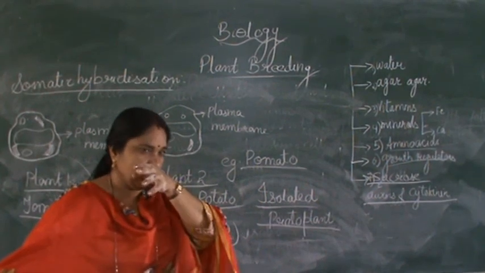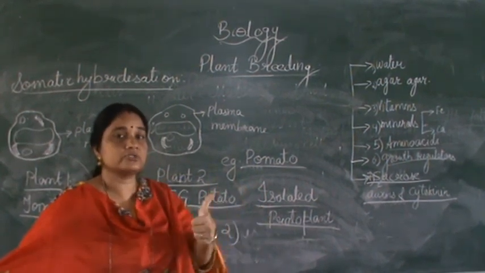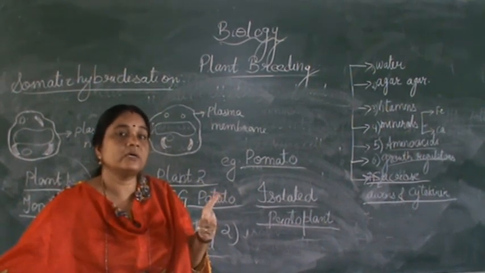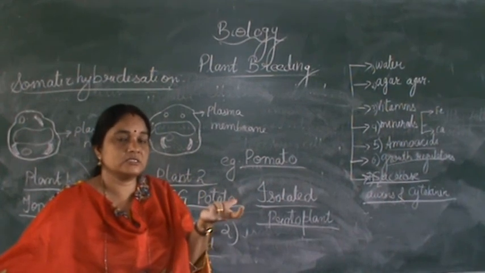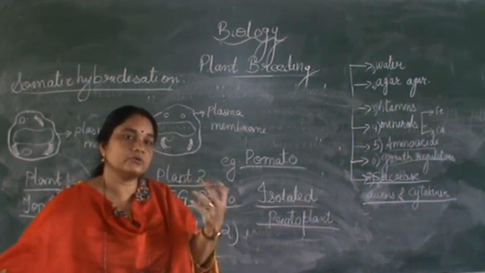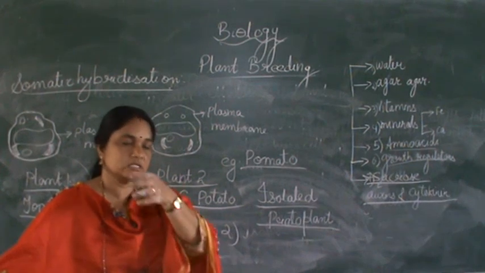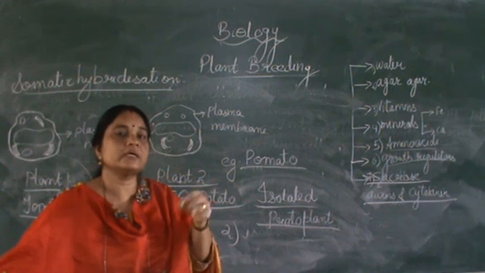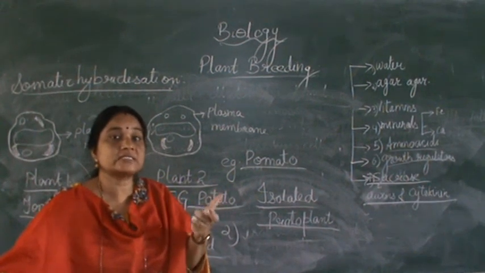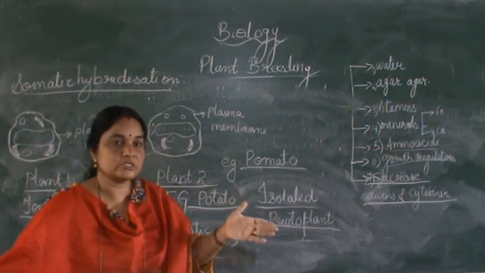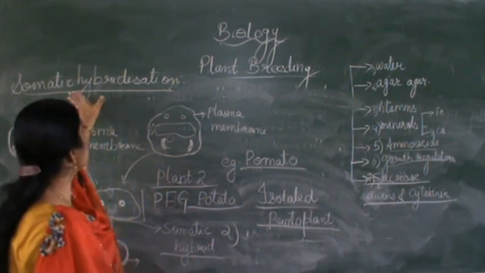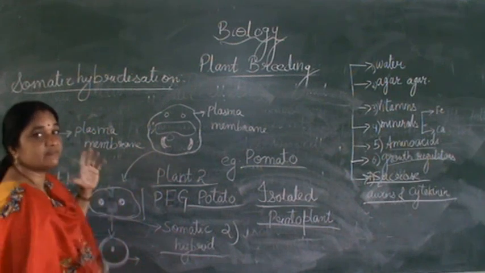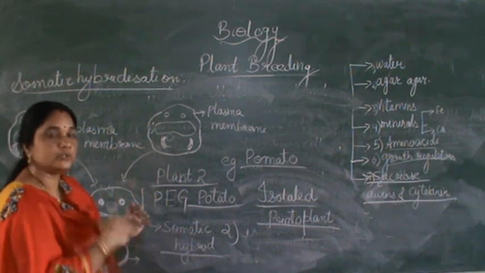Tissue culture is used to develop somaclones. It also helps in production of virus-free plants. If a healthy plant is there, we can develop virus-free, disease-free plants by using the meristems, that is the apical meristem and axillary meristem, which is known as meristem culture. Then in the end we studied somatic hybridization, where the characteristic features of two different varieties of plants can be combined to get a single plant.